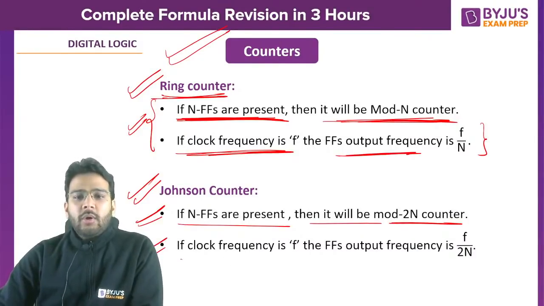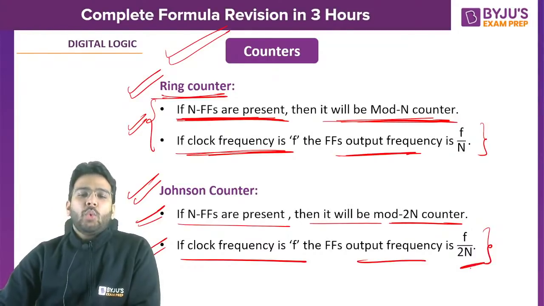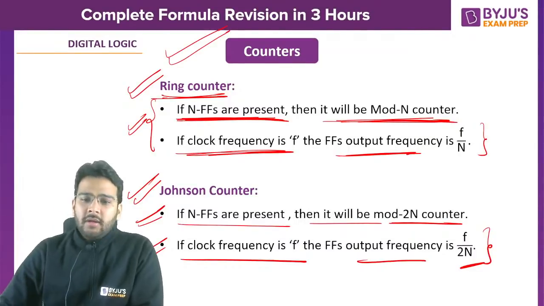If input clock frequency is f, the output frequency will be f divided by 2n. That means whatever the mod value of the counter is, you have to divide by that.